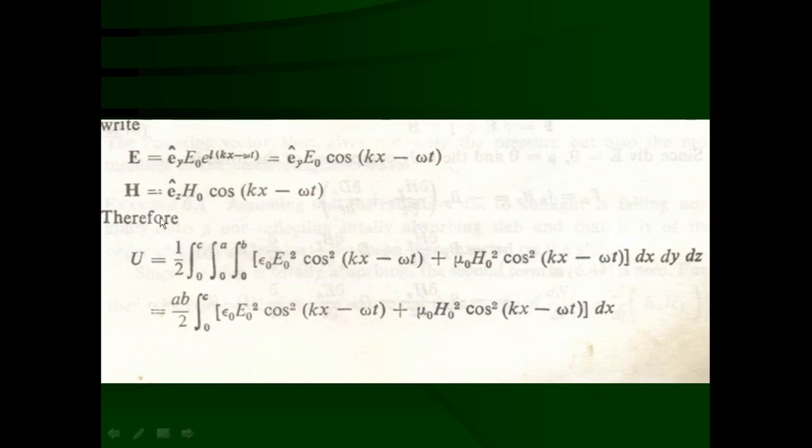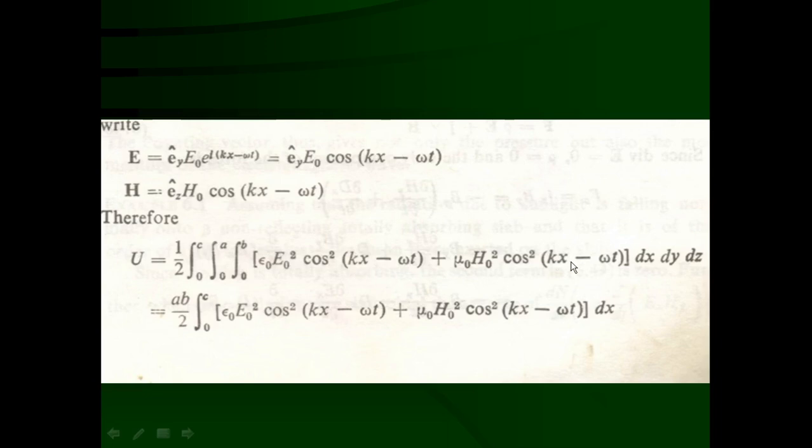This volume integration we convert into three line integrations along x, y, and z. Therefore, the total energy inside the box U is equal to 1/2 times the integration along x from 0 to c, along y from 0 to A, and along z from 0 to B, of epsilon 0 E0 squared cos squared (kx minus omega t), that is the magnitude of E squared term, plus the second term, B dot H, which is mu 0 into H0 squared cos squared (kx minus omega t), with dx, dy, dz.